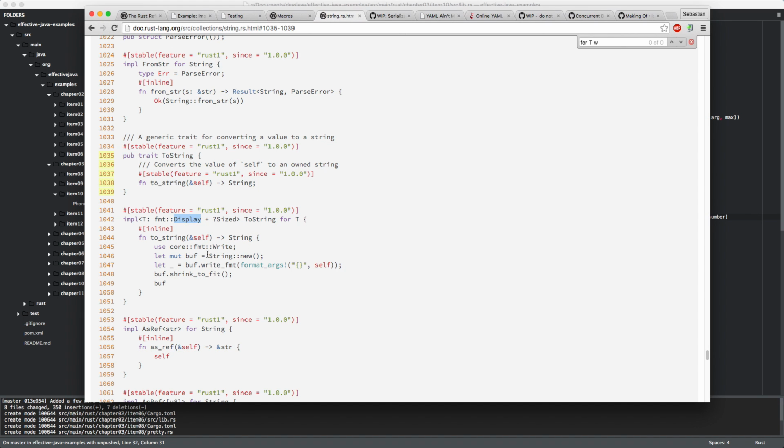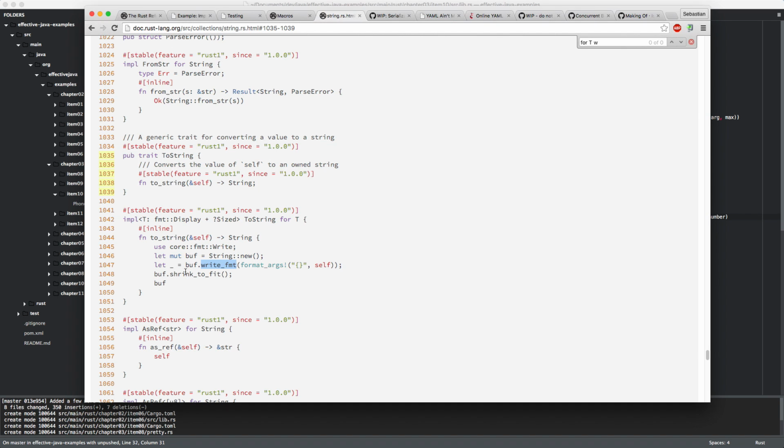Anyway, so what happens is we get a string buffer here, which supports the write interface, by the way. Then we can just, that's cool, and we can just write ourselves. That's very nice. Write ourselves into the string using the write fmt implementation here, and then use the format args macro to get the information that we need to provide to write fmt to get this done.